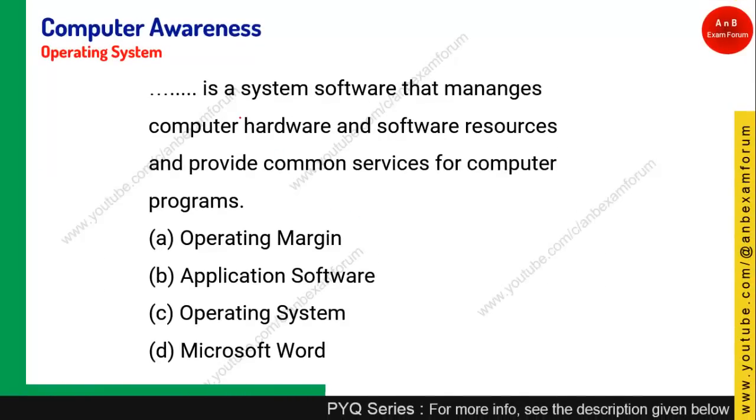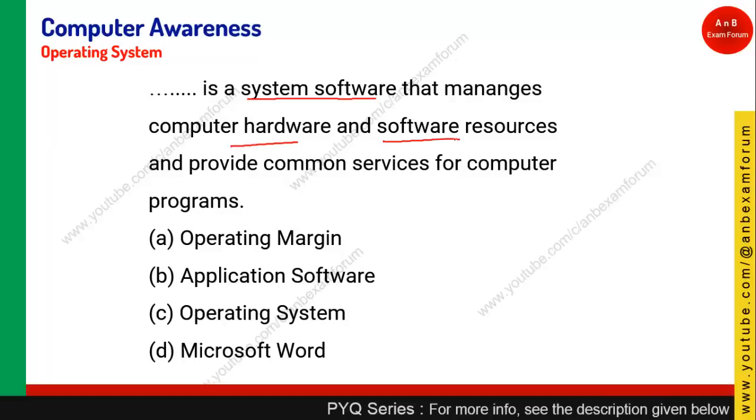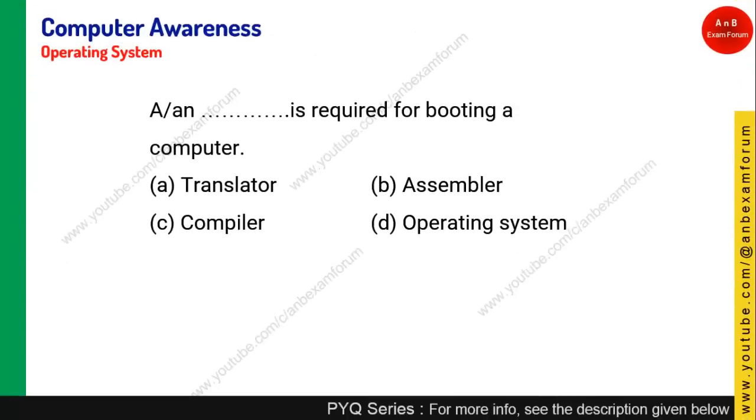Again, this is a definition of operating system. An operating system, as I told you, is system software that manages both the hardware and the software, and also provides common services for computer programs. So the correct answer is operating system, option C.